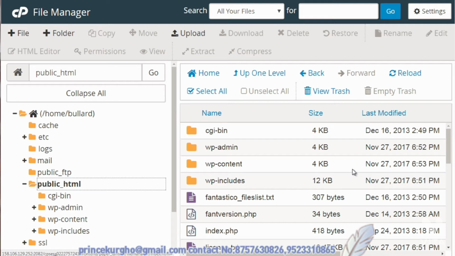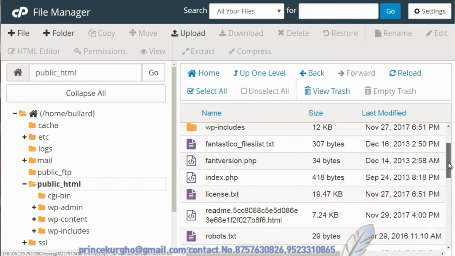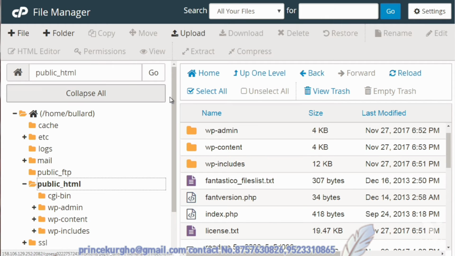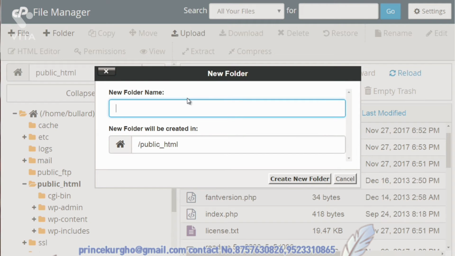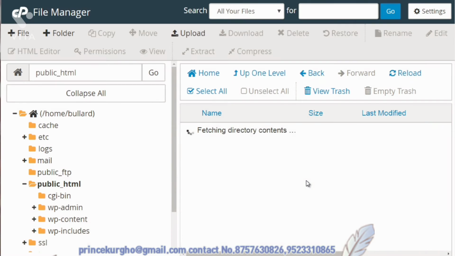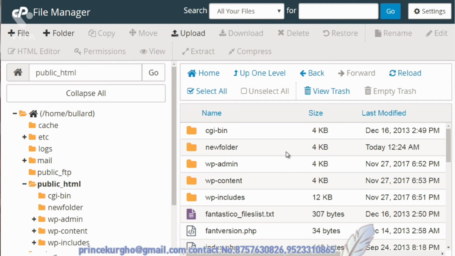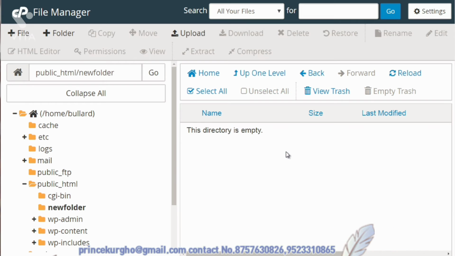And right off the bat, you see a bunch of WP-, which basically tells you there's a WordPress site inside here. But if we scroll down here, I want to show you there are a number of things that we can do. So inside this folder, we can create a new folder. So if we want to do that, we can click folder and we can type the new folder. So create new folder. And what we could do in this folder is we could double click it just like you would on a PC or a Mac computer where we're creating folders.